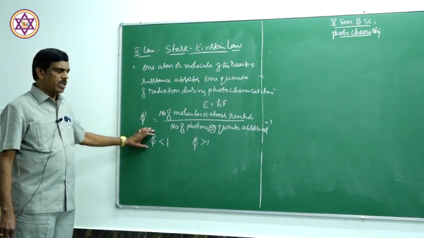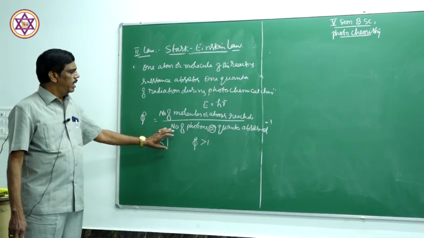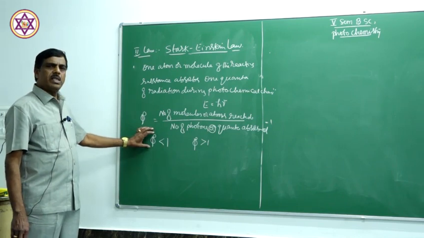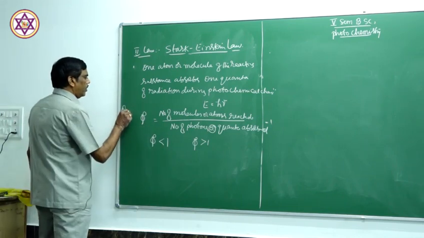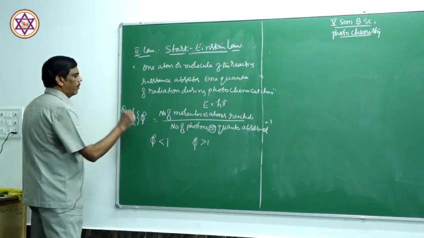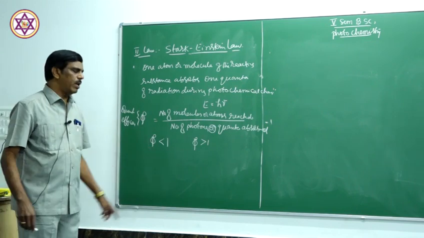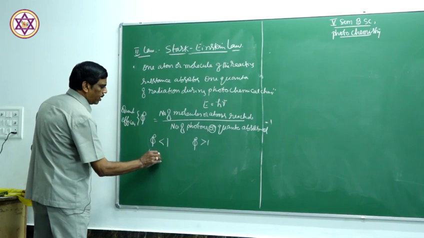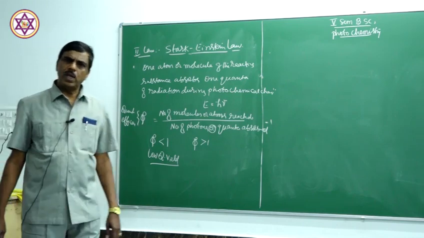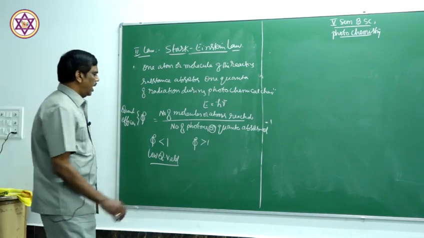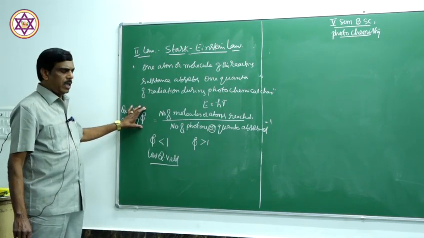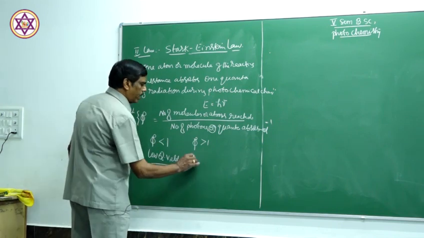If the quantum efficiency, represented by phi, is less than 1, that is called low quantum yield. If it is greater than 1, it is high quantum yield.